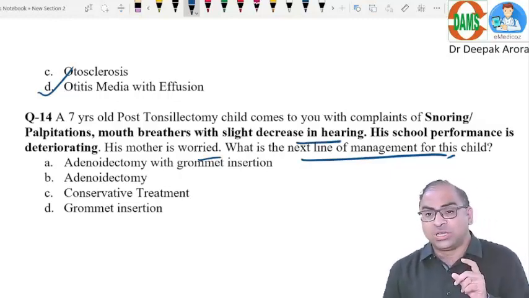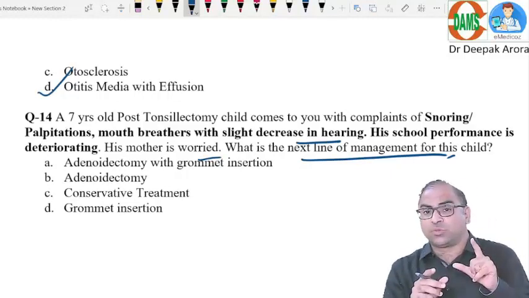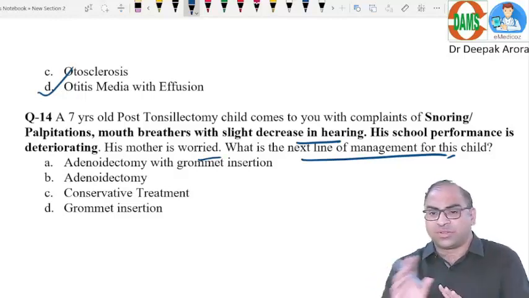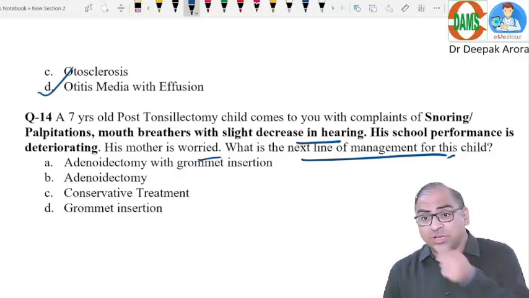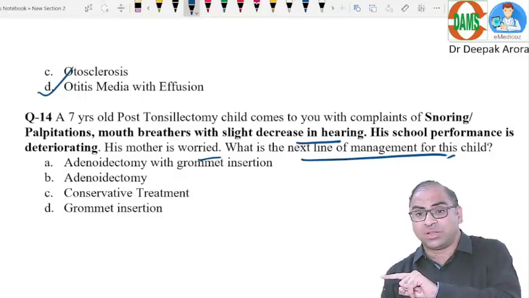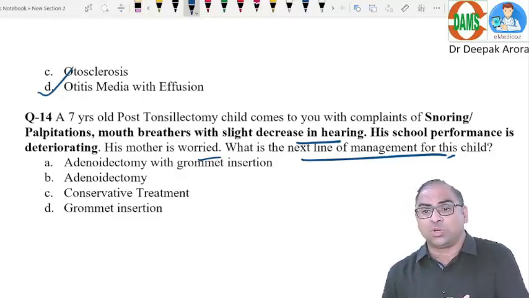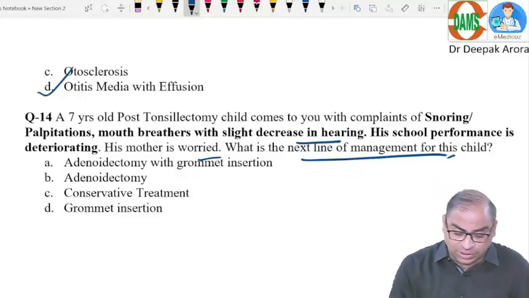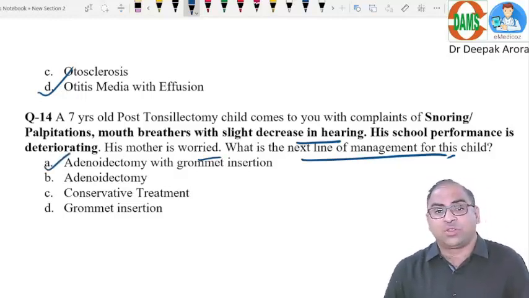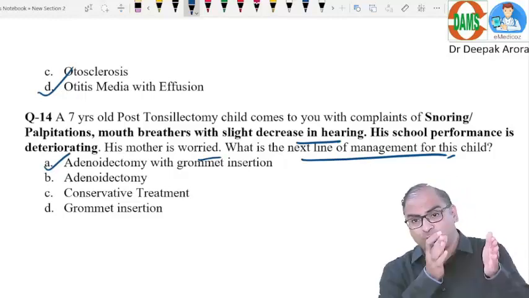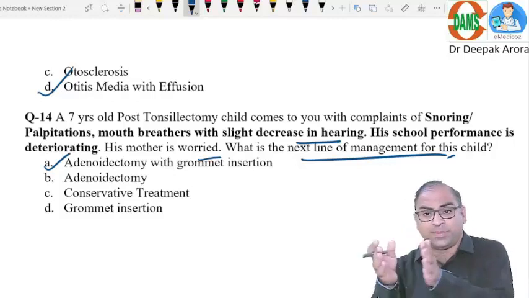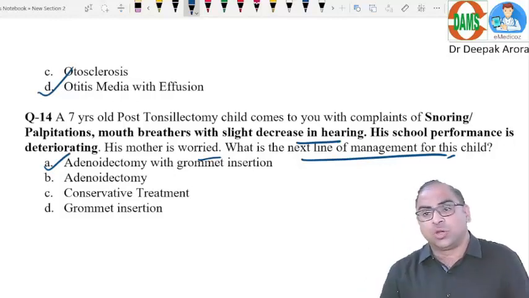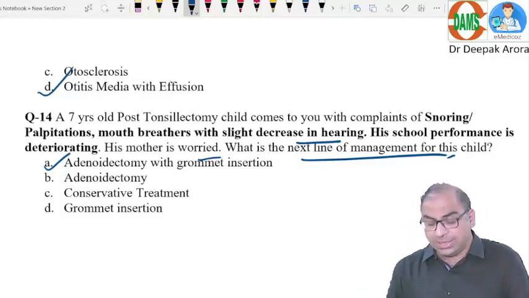It means the diagnosis is mouth breathing with a history of tonsillectomy, somewhere adenoid enlargement. The patient has middle ear symptoms. Which middle ear symptom will be there? Blue ear, because of Eustachian tube blockage. So I will be going for adenoidectomy with grommet insertion. So among these options, option A will be the best option. Again, a tricky question. We have to make a diagnosis of adenoid followed by Eustachian tube dysfunction with blue ear. I'll be going for option A.